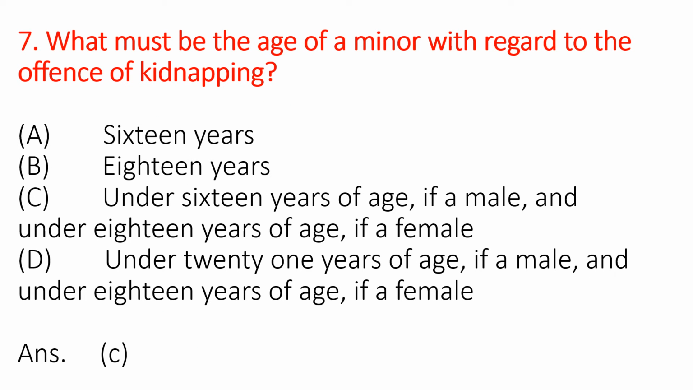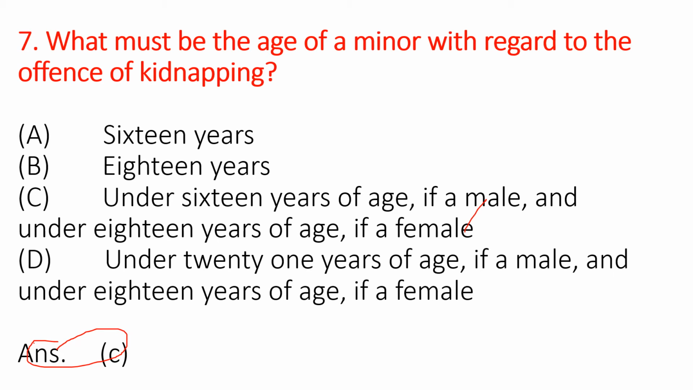What must be the age of a minor with regard to the offense of kidnapping? We have got four options here. The first one is A, 16 years, B, 18 years, C, under 16 years of age if a male and under 18 years of age if a female, D, under 21 years of age if a male and under 18 years of age if a female. So the correct option is C, that is under 16 years of age if a male, and under 18 years of age if a female.